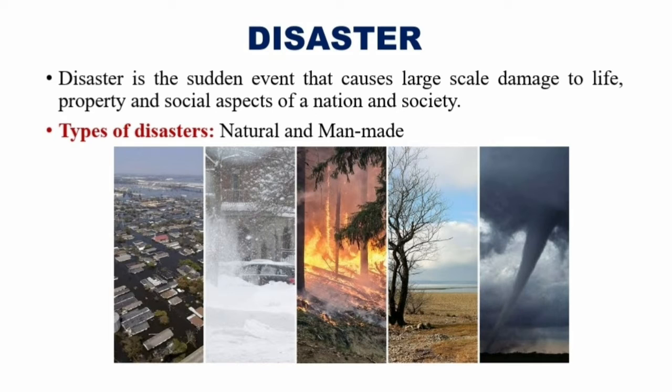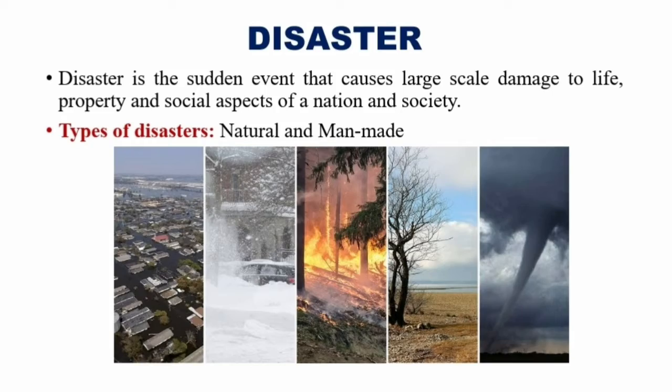For example, cyclones, floods, drought, etc. are examples of natural disasters. Okay, so disaster is a sudden unexpected event that causes large scale damage to life, property and social aspects of a nation and society, and there are two types of disasters, man made and natural.